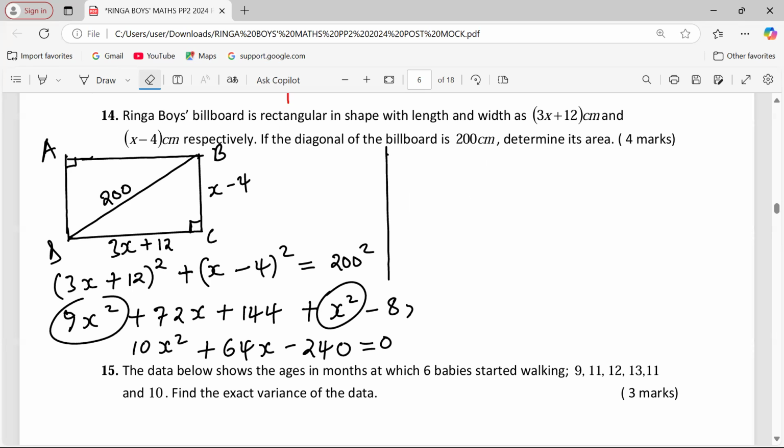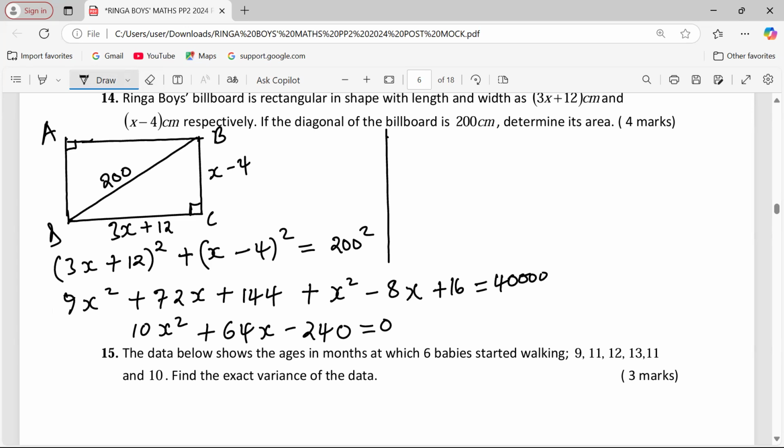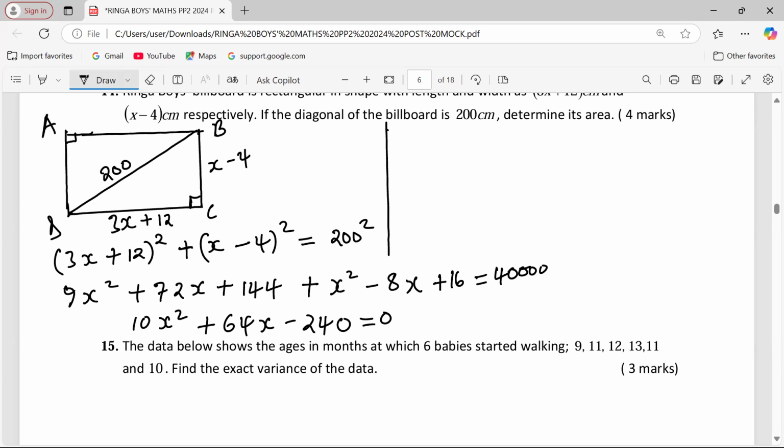Even the squaring. When we square 200, we should have gotten 40,000. I think that's where we made the first mistake. Yeah. So please let me correct it now. Our original, after expanding, we should be talking about this 8x plus 16, and this is the same as 40,000. Yeah, because 200 has to be squared. I think I squared 2 alone, and I said 400. That was the error that I made. Sorry for that.